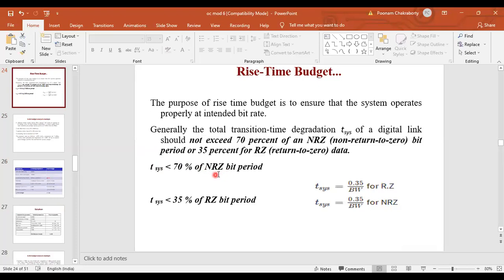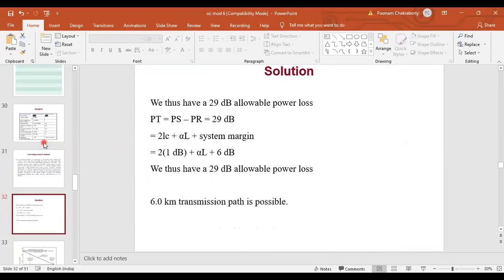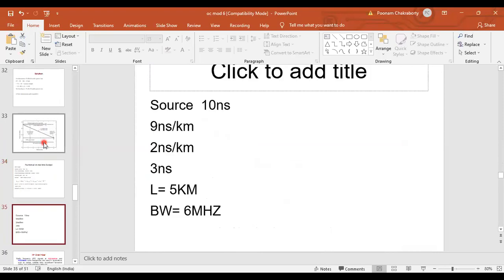If it is an NRZ bit period, your system rise time should be less than 70% of the bit period, and for RZ, your system rise time should be less than 35% of the bit period. So you have to use this criteria to decide whether it is giving you a proper response or not. So find out the system rise time.